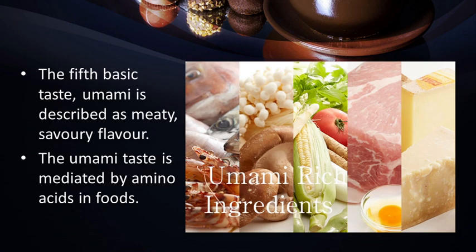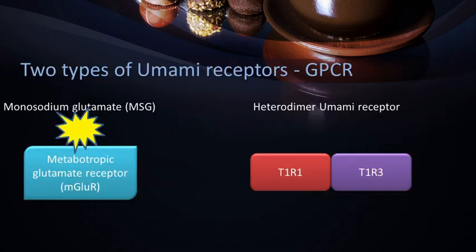Umami is the fifth basic taste and it is described as meaty or savory flavor. The amino acids in the food act as the tastant molecules for the perception of umami taste. Umami receptors are also G-protein coupled receptors. There are two types of umami receptors, metabotropic glutamate receptor mGluR, which detects monosodium glutamate, and the other type of receptor is the heterodimer umami receptor with two different subunits T1R1 and T1R3. The heterodimer umami receptor can detect all the 20 amino acids in food.